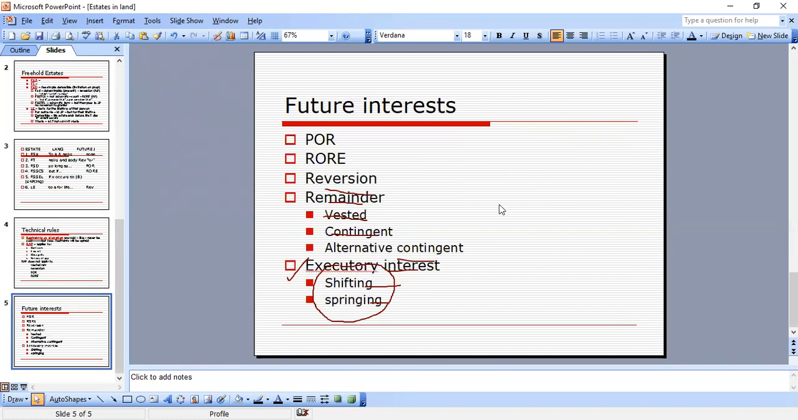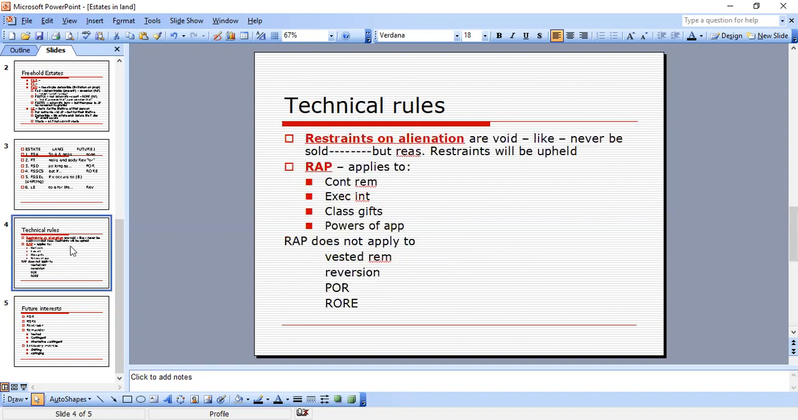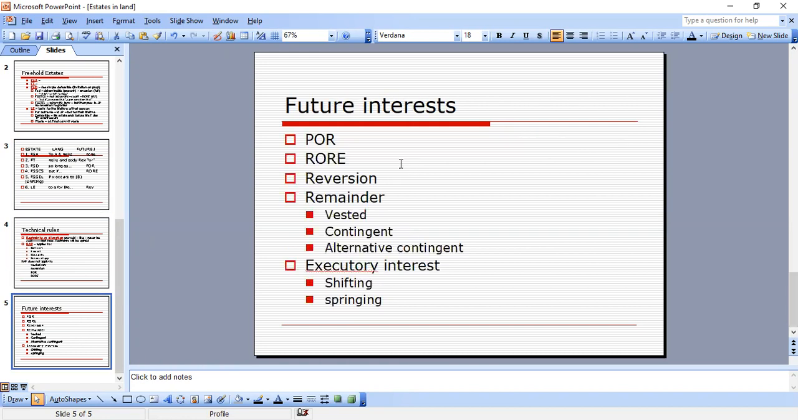Let's go to our next one, future interest. Here we go: possibility of reverter, right of reentry, reversion, remainder. Was it a vested remainder, a contingent remainder, an alternative contingent remainder, and then there's executory interest, and that's the shifting and springing method. Let's go over these. Future interest. I should have done the technical rules last, because those apply last. So we'll go to future interest now.